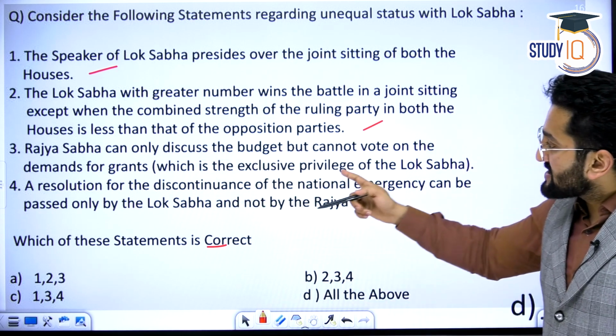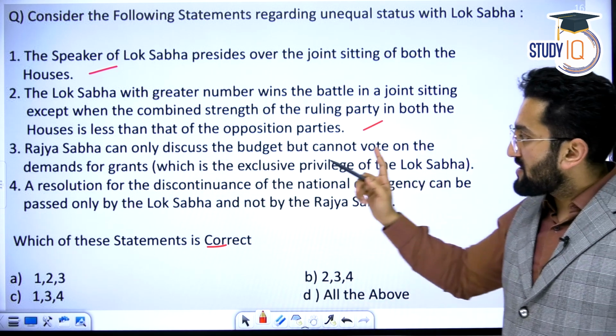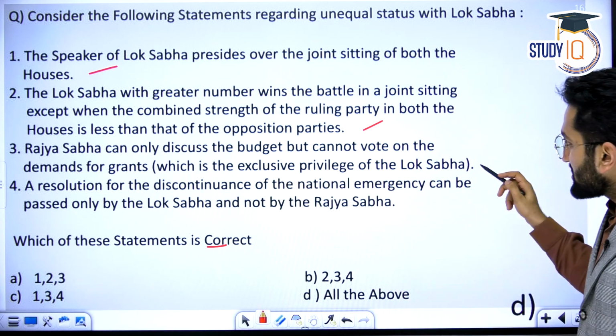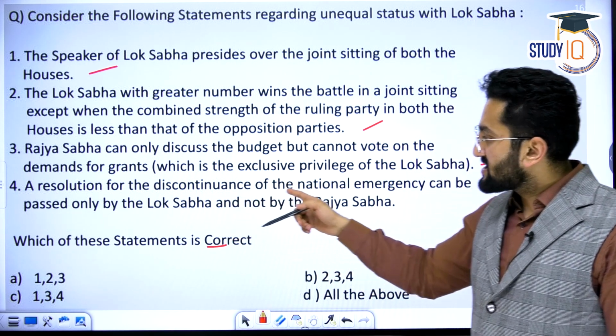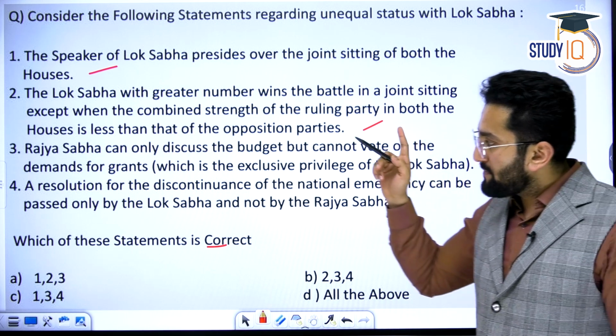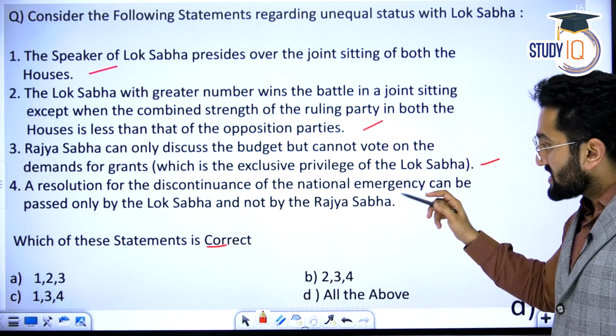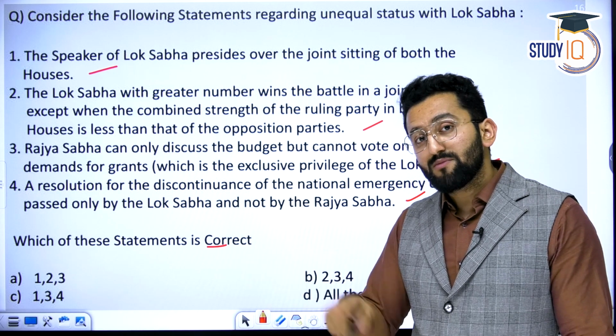Rajya Sabha can only discuss the budget but cannot vote on the demand for grants, which is the exclusive privilege of the Lok Sabha. It is correct. A resolution for the discontinuance of the national emergency can be passed only by the Lok Sabha, not by the Rajya Sabha. Yes, it is correct. We discussed this in the emergency chapter.